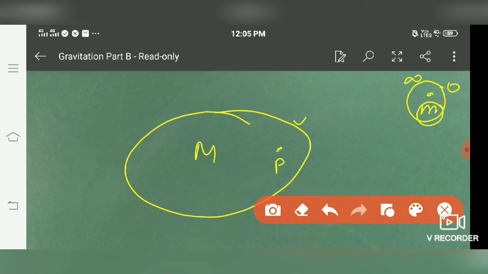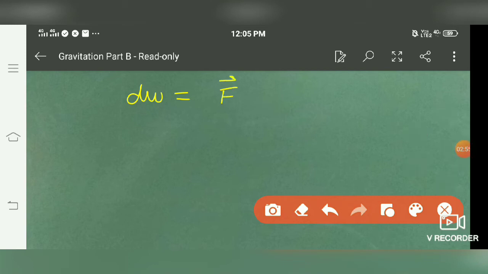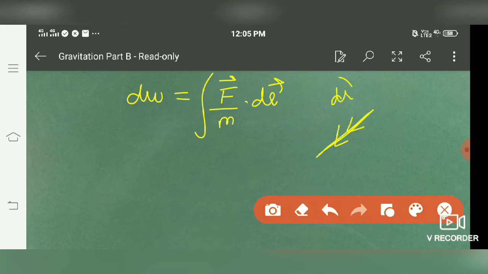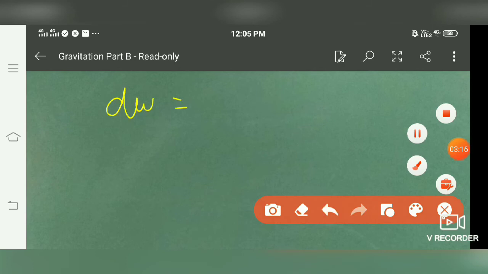Now as we are saying, what is gravitational potential? It is amount of work done in moving a unit mass from infinity to a point in the field. So work done, we know that if we consider the small amount of work done is equal to force per unit mass into displacement. As this force is attractive in nature, it is acting in this direction and dr is also in this direction. So the angle between them is going to be 0. If we open this dot product, we get cos 0 is 1. So we get small amount of work done, F by m into dr.